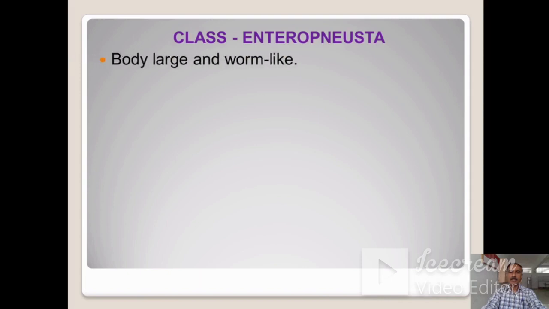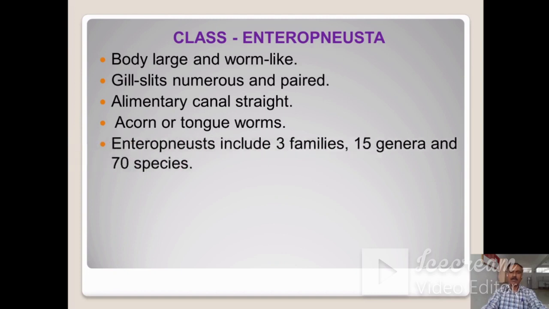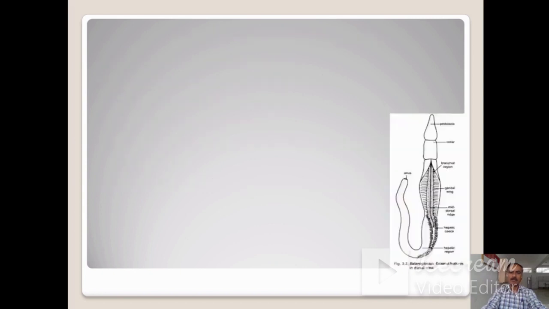This is about the class Enteropneusta. In this class, the animals have large body and are worm-like. Gill slits are numerous and paired. Alimentary canal is straight. These animals are mostly called tongue worms or acorn worms. Enteropneusta include three families, 15 genera, and 70 species. These are the examples: Balanoglossus and Saccoglossus.